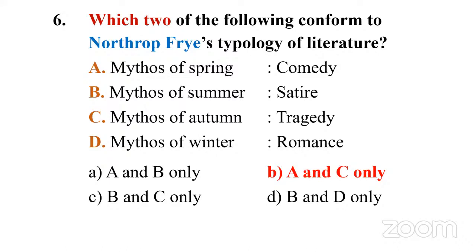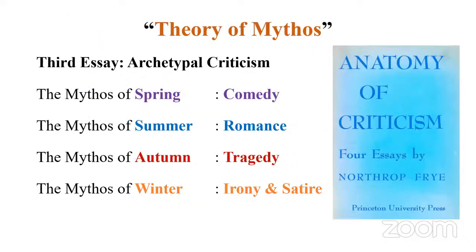And the question is taken from Northrop Frye's essay collection, Anatomy of Criticism, Four Essays. And this particular question is taken from the third essay, Archetypal Criticism. So under this, Northrop Frye, the Canadian critic, is also an archetypal critic. And he put forward this theory called theory of mythos. Mythos is a kind of story. And he came up with this, associating seasons with literary genres.